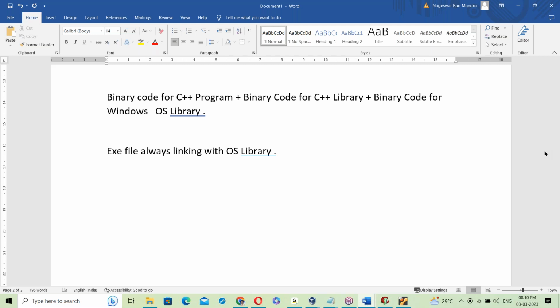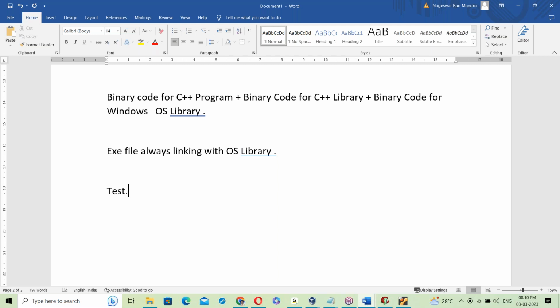Yes, what is happening commonly here? The common thing is that an exe file is always linked with an OS library. That is the common point. Okay, right?